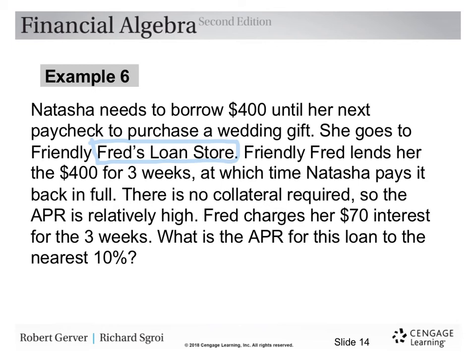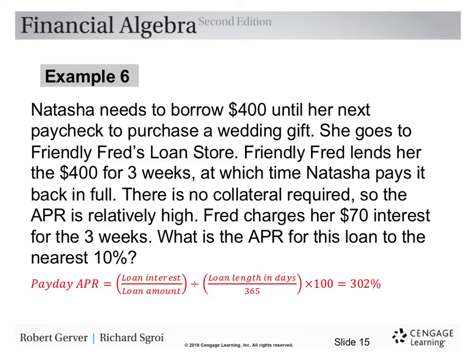Friendly Fred lends her the $400 for 3 weeks, at which time Natasha pays it back in full. There is no collateral required, so the APR is relatively high, okay? Fred charges her $70 interest for the 3 weeks. What is the APR for this loan to the nearest 10%?